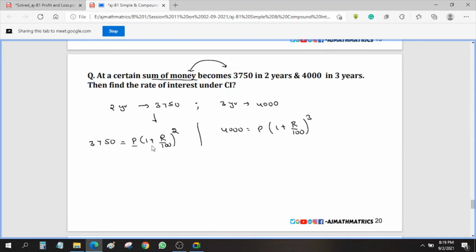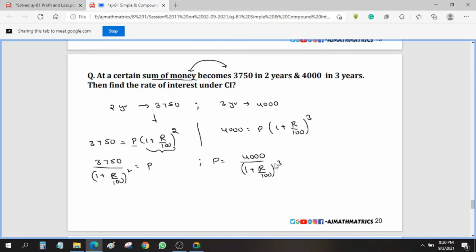So if you take this to the left hand side, what will it become? 3750 by 1 plus R by 100 whole square. This is P in the first case. In the second case, what is P? 4,000 by 1 plus R by 100 whole cube.